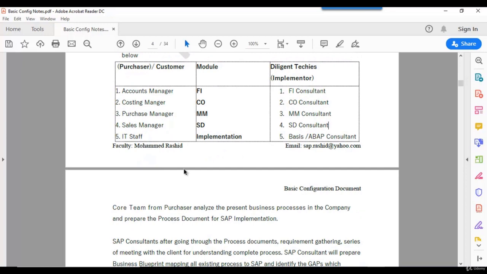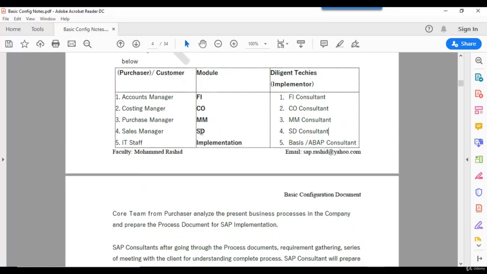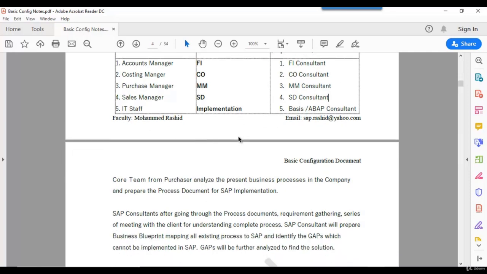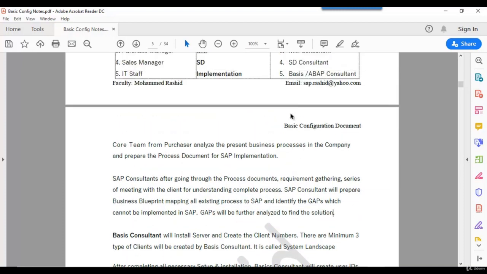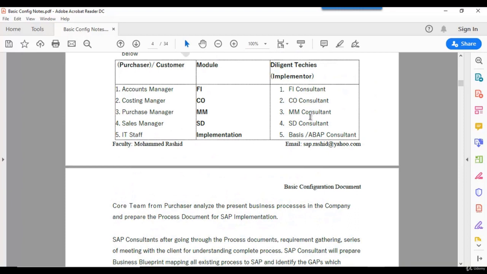Again, during this process, there may be gaps. There may be processes in a non-SAP, non-ERP system that we cannot map into SAP. These are called gaps. Gaps will be further analyzed to find the solution. So what will the consulting company do? There is a gap in FI, CO, MM, SD. What will the consultant do? They will discuss with the business and find the solution.